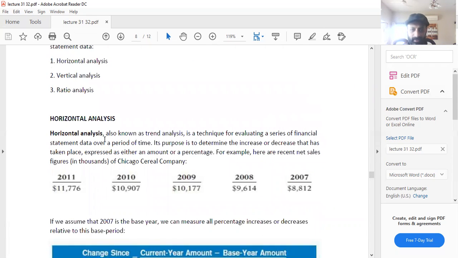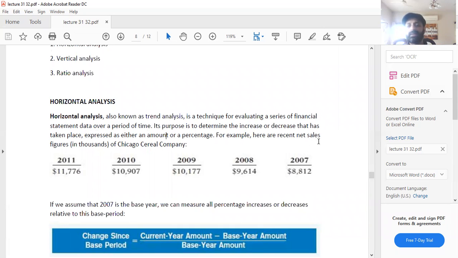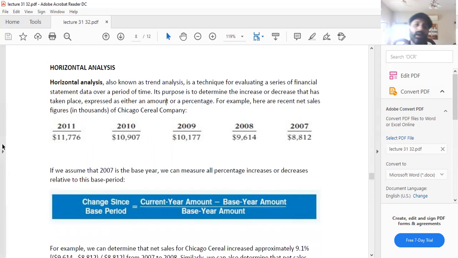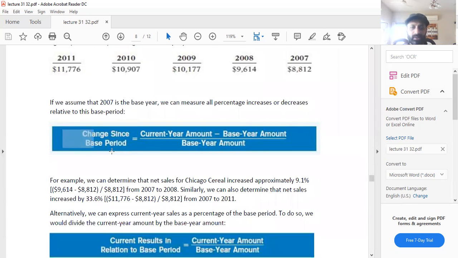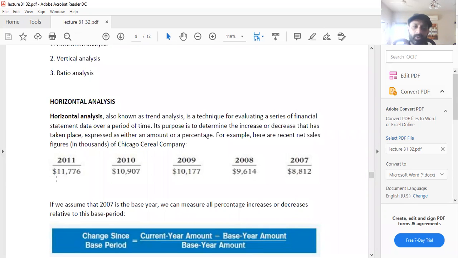What is horizontal analysis? It is also known as trend analysis, if you remember. It is a technique for evaluating a series of financial statement data over a period of time. Its purpose is to determine the increase or decrease that has taken place, expressed either as an amount or a percentage. For example, here are recent net sales figures of Chicago Cereal Company. Now you will see that they have given figures for different years. If we assume that 2007 is the base year, we can measure all percentage increases or decreases relative to this base period using this formula. So this is called the horizontal analysis when you compare figures for different years.